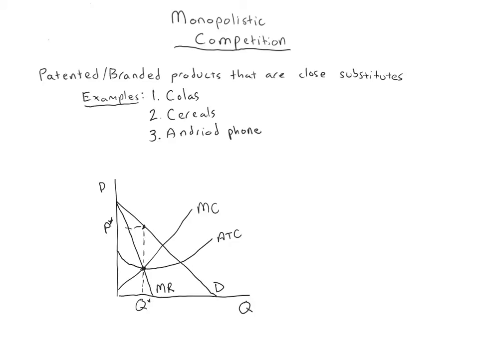And then we can see on the ATC curve that at Q star, the ATC is all the way down here. So P is way above ATC, and this firm is earning what looks like a substantial profit. If we wanted to shade it in, it would be this height between P and ATC times the quantity it's producing. So this whole light blue shaded box. And this would be a typical short run situation.